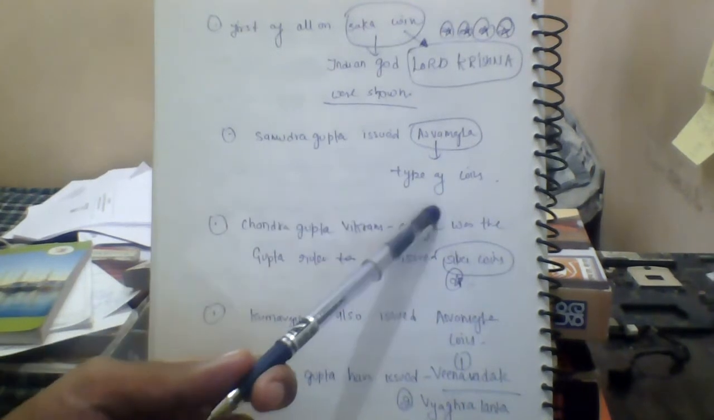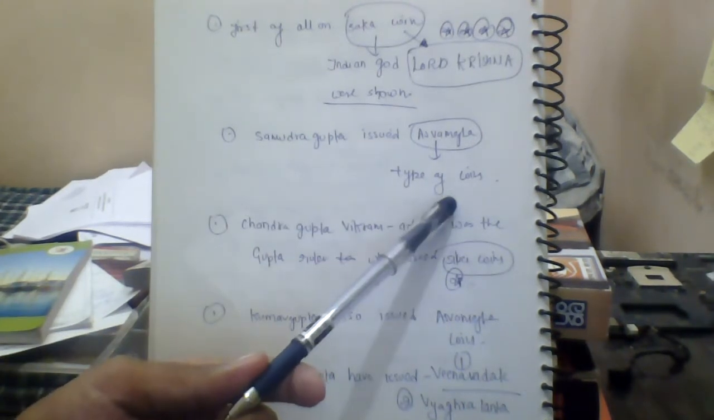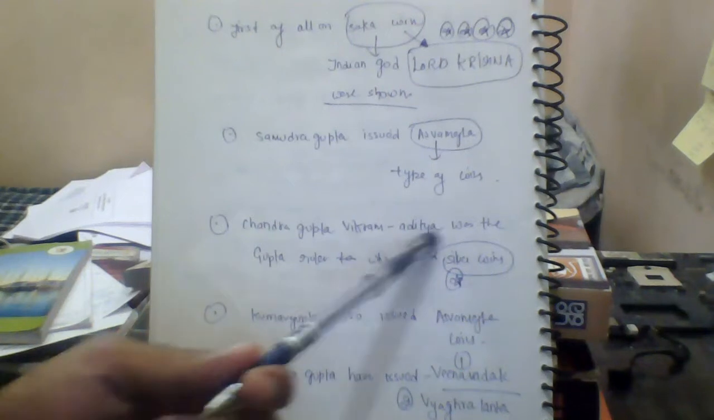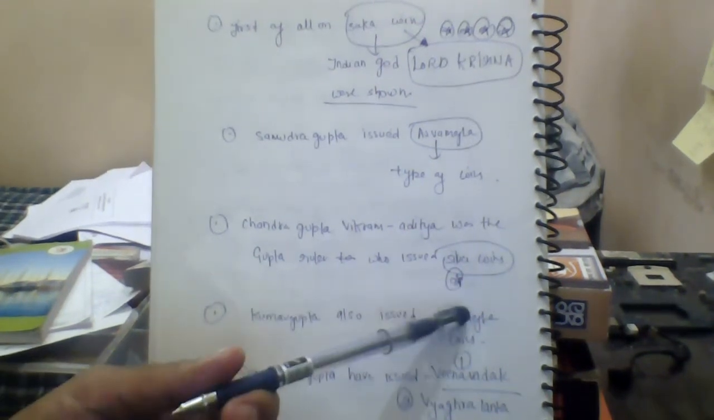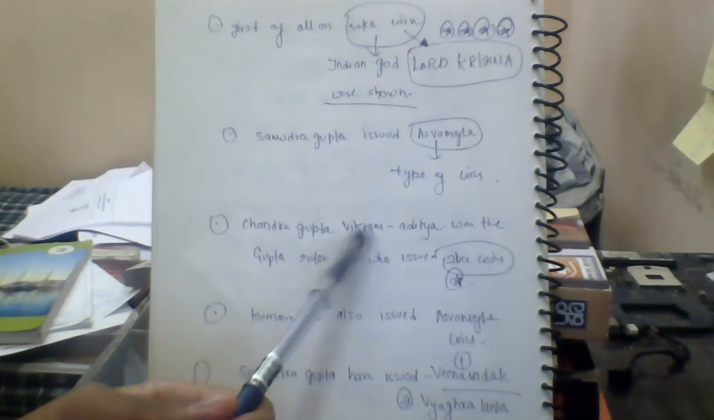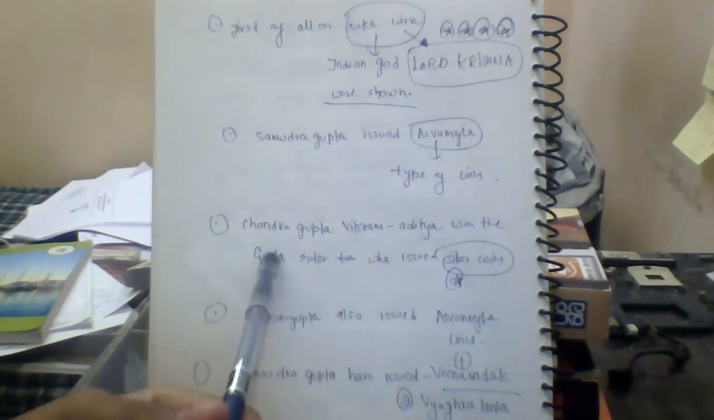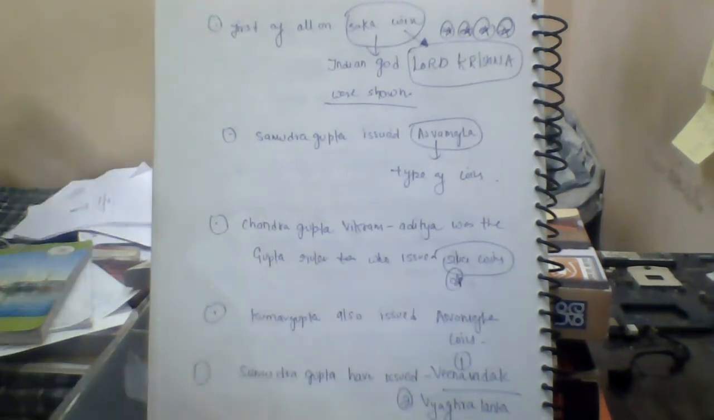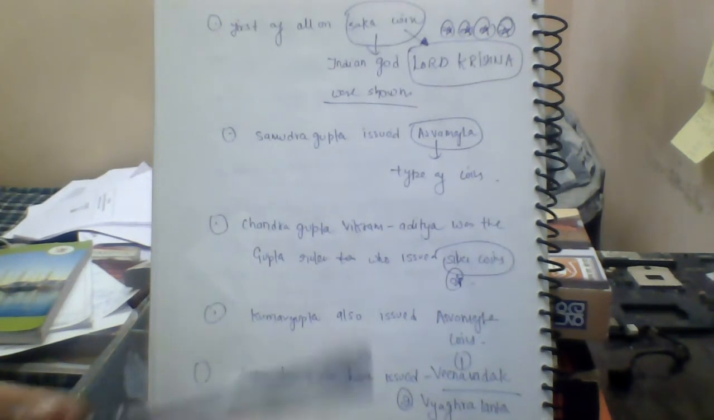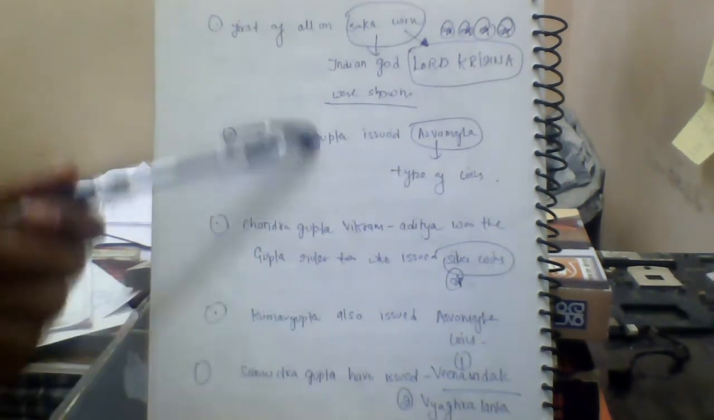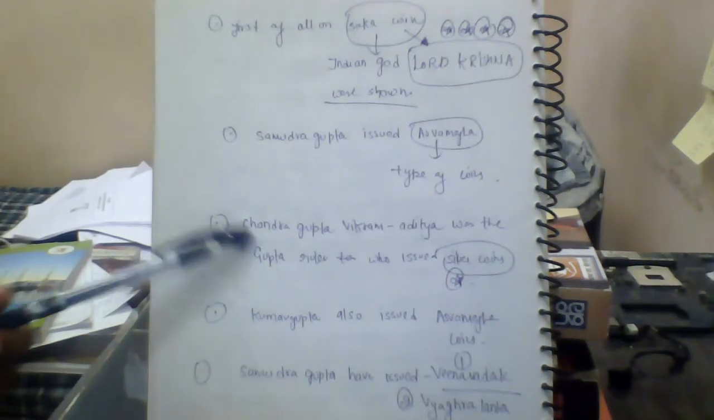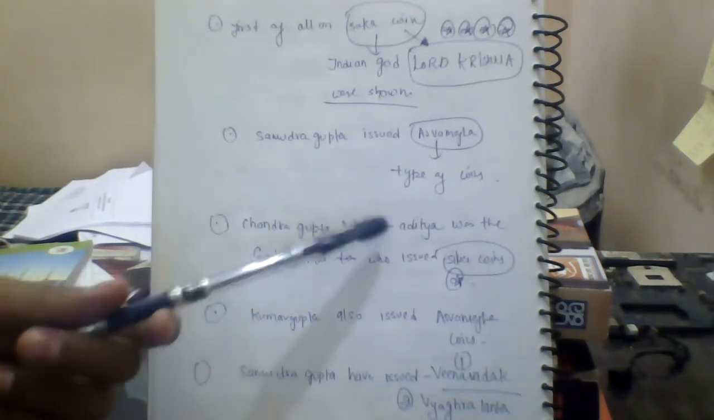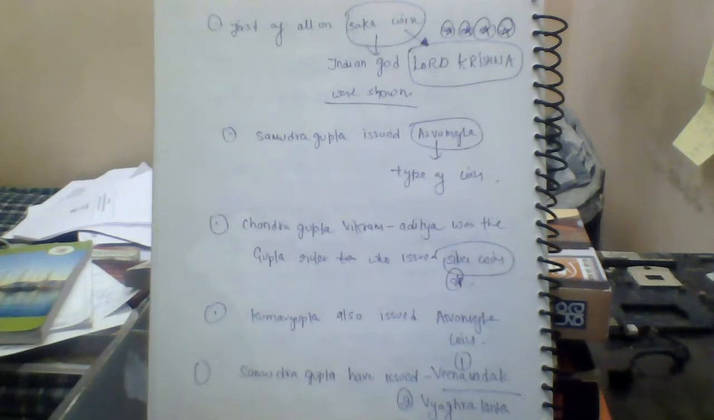Samudragupta issued Ashwamedha type of coins. Chandragupta Vikramaditya was the first Gupta ruler who issued silver coins. So this is also an important point. Guptas issued the highest number of gold coins, but Chandragupta Vikramaditya was the one Gupta ruler who issued silver coins.